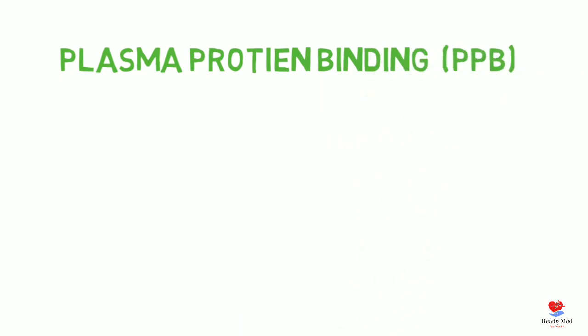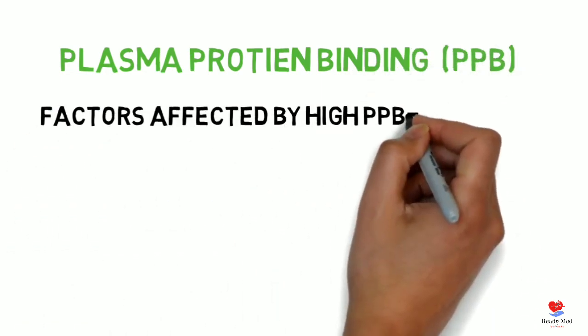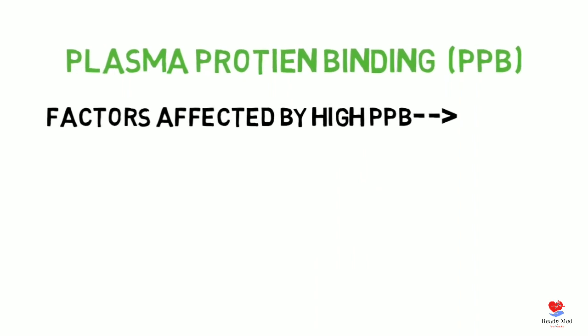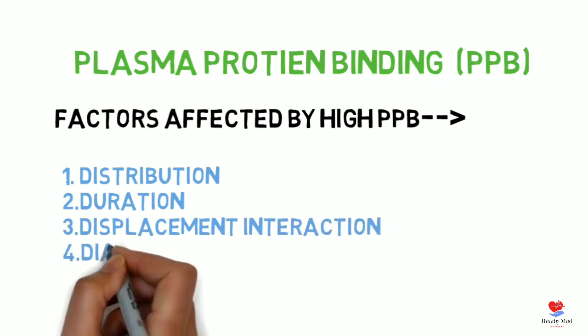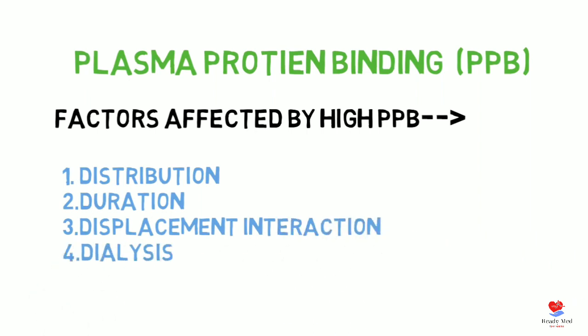Now plasma protein binding, shortly we can write it as PPB. Now what factors are affected by high plasma protein binding? Firstly, distribution. As we discussed earlier, the drug loses its individuality if it binds to a protein, so distribution will be decreased. Duration: the drug becomes larger after plasma protein binding, so it will take more time for its distribution, so